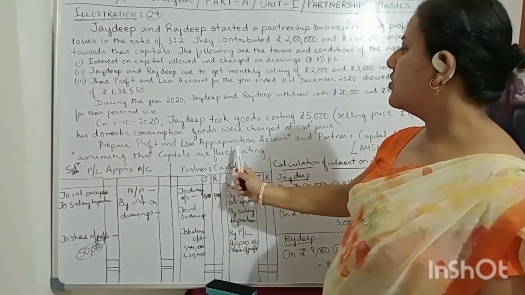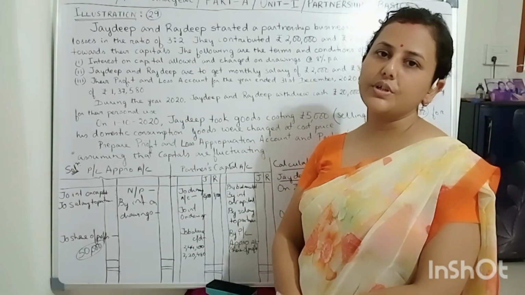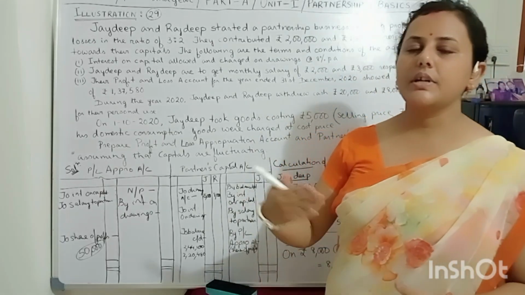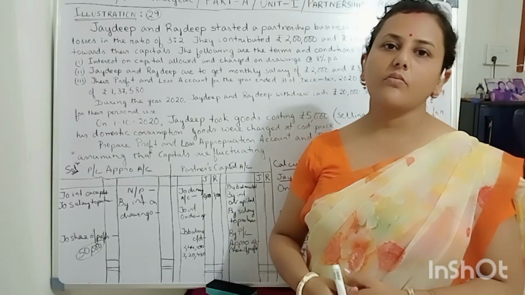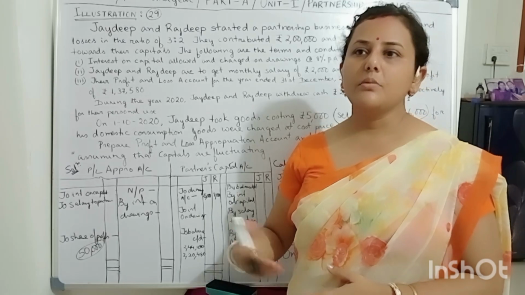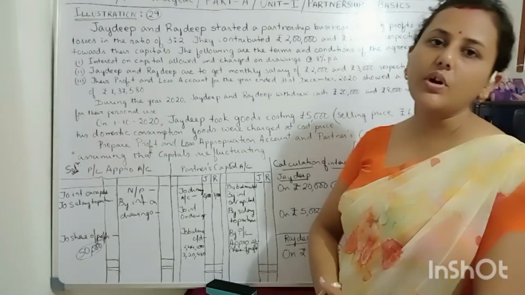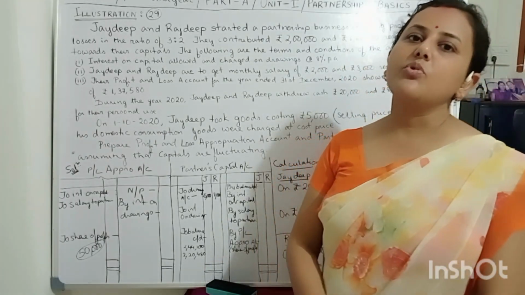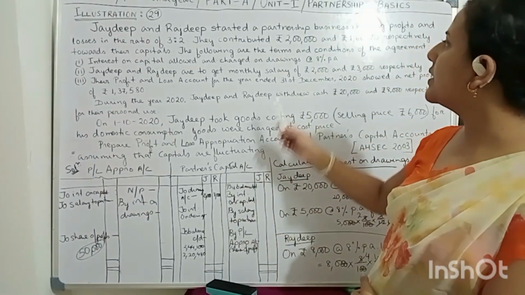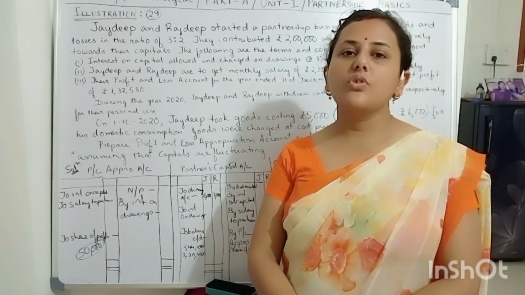So prepare profit and loss appropriation account and partners' capital account, assuming that capitals are fluctuating. Fluctuating means what? One time, capital is this, next time the capital becomes another. Suppose Jaideep and Rajdeep have introduced capital of rupees 2 lakh and 1 lakh 60,000. Next time they have withdrawn some portion of capital, and the capital becomes 1 lakh and 50,000, suppose. So capital is not fixed.